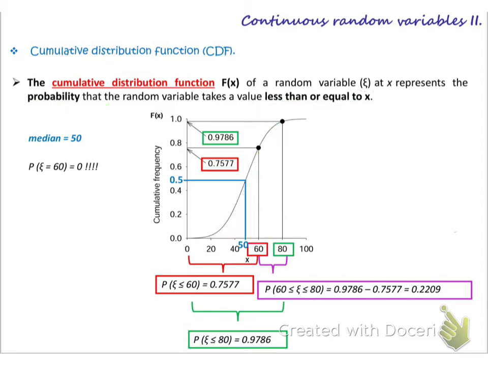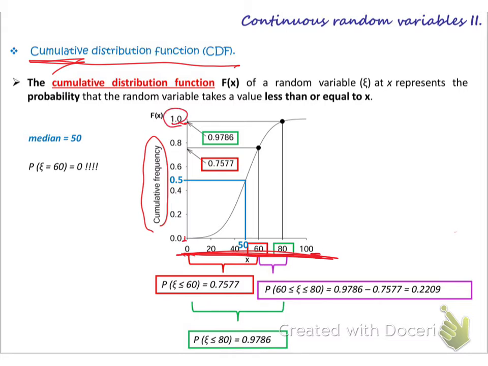So there are two differences we have to identify for this cumulative distribution function graph. If it is cumulative, the values go from 0 up to 100%. The cumulative frequency is a probability and cannot exceed 1, so it will be from 0 to 1. The maximum will be 1 and the minimum will be 0. Cumulative has to be from 0 up to 1; it cannot be more than 1.